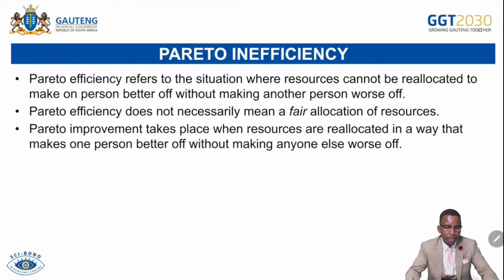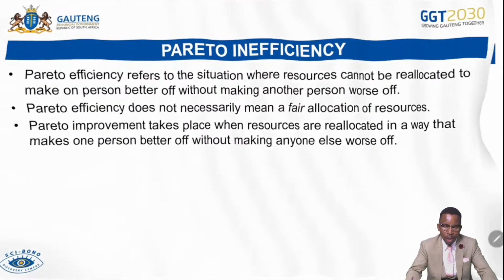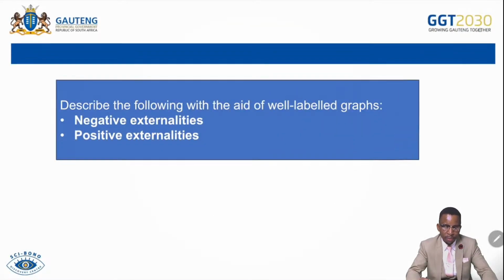Pareto inefficiency refers to the situation whereby resources cannot be allocated to make one person better off without making someone worse off. So if we talk of Pareto inefficiency, we did this one in the public sector. It occurs when it is impossible to make someone better off without making someone worse off. Pareto efficient does not necessarily mean fair allocation of resources. Pareto improvement takes place when resources are allocated in a way that makes one person better off without making someone worse off, meaning there is no compromise.